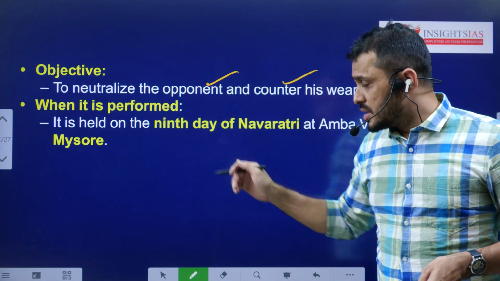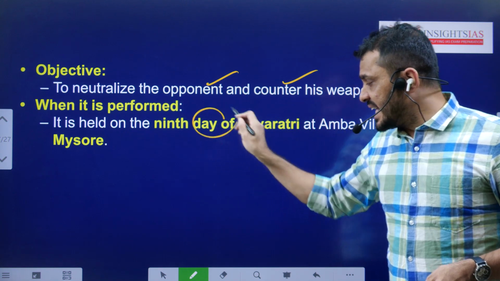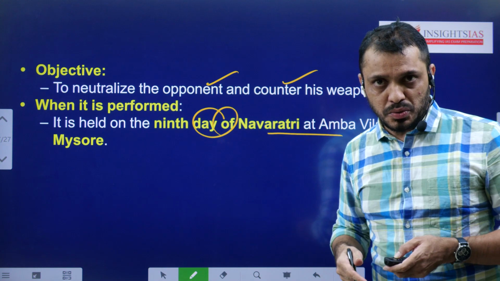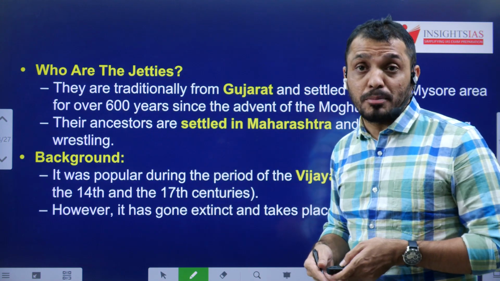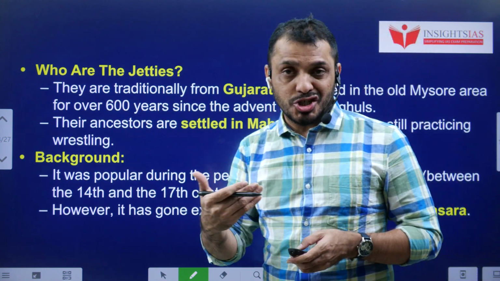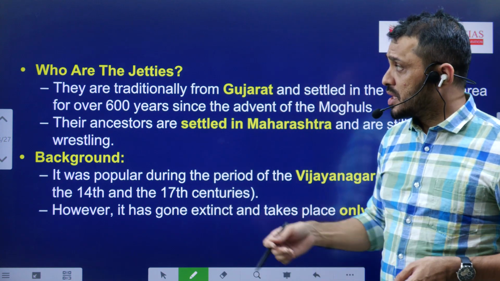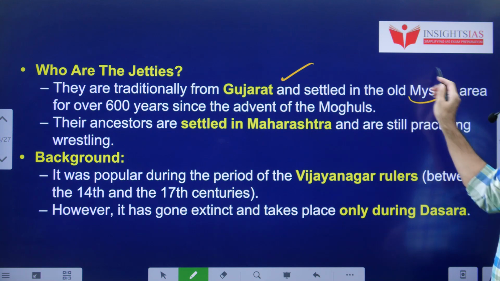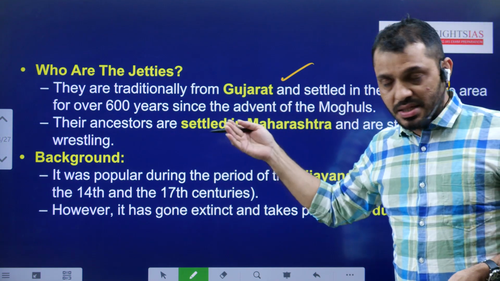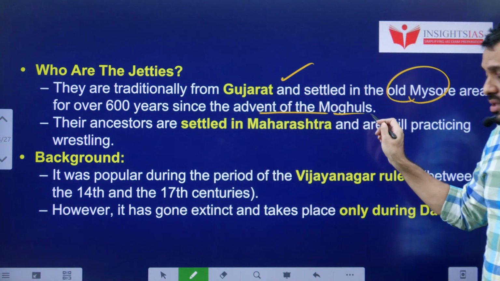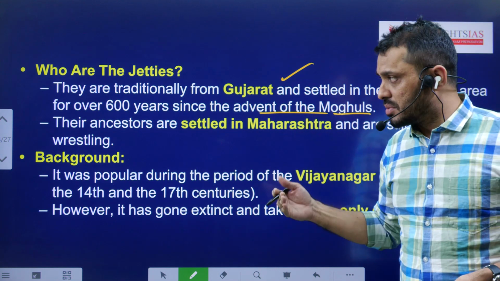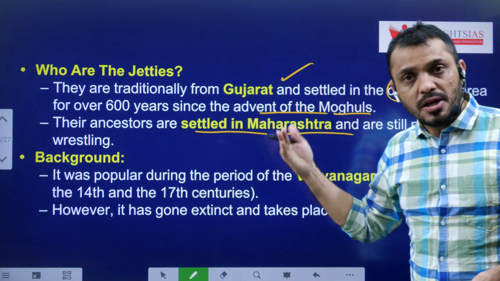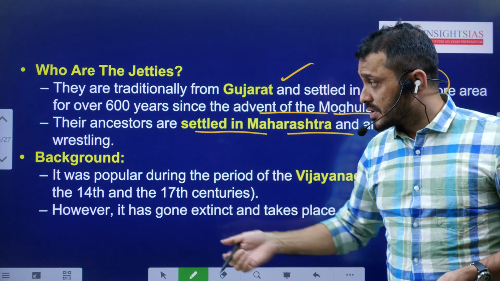Nowadays it is performed on the 9th day of Navaratri at Amba Vilas Palace in Mysore. You know that Mysore is also very popular for Sri Krishna Janmashtami celebrations. Who are these jetties? These are people traditionally from Gujarat. They settled in old Mysore over 600 years ago when Gujarat experienced the advent of the Mughals. Their ancestors also settled in areas of Maharashtra. Still, they are in the occupation of wrestling.